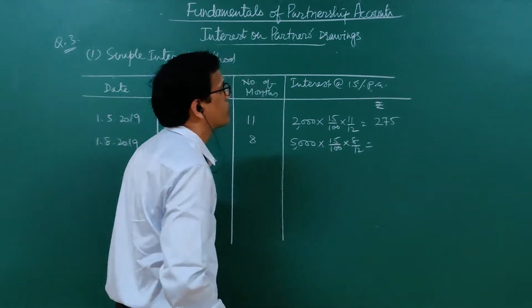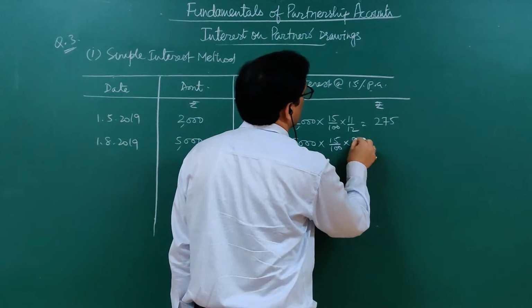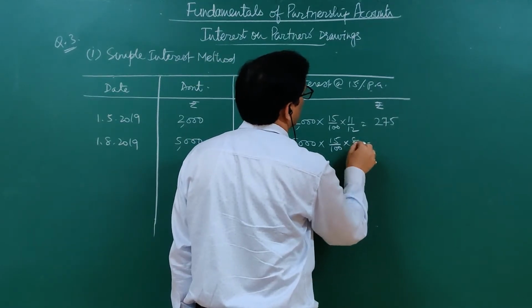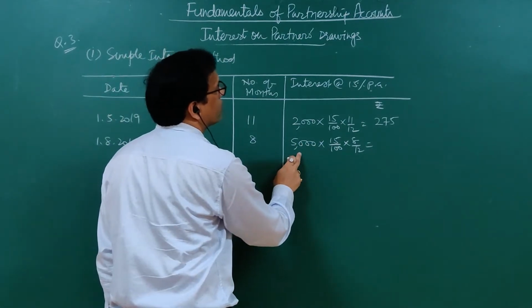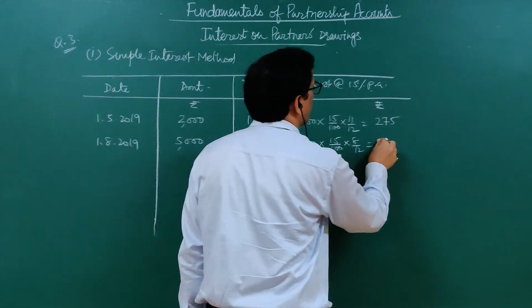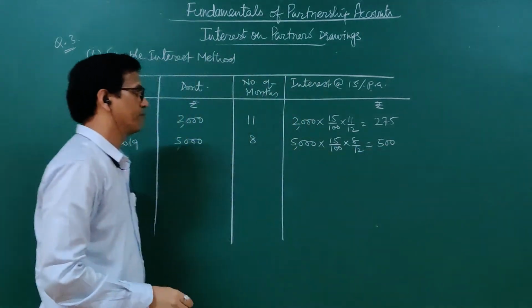Then for 8 months, how much will it be? It is 2 by 3. 750 divided by 3 is 250, 250 into 2 is 500. So it is 500 rupees.